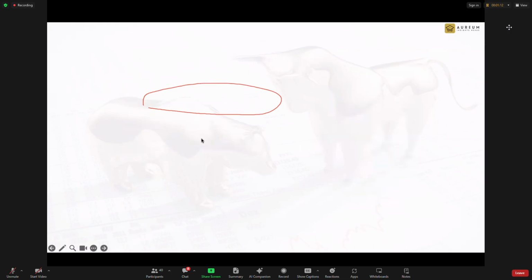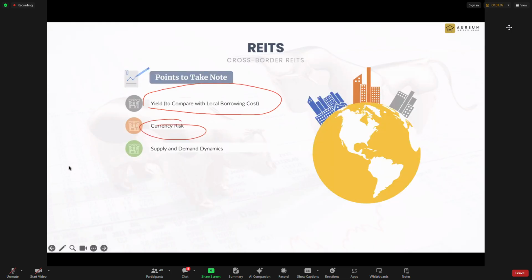One of the key risks is currency risk. So that is something you need to think about. If you buy those listed in the US, they pay you in USD, and you have to buy in USD. So we are exposed to currency risk. What happens if USD drops against Singapore dollars? They tell you they can give you a 7.5 dividend yield, but that's in US dollar terms, and you are taking it in Singapore dollars. How can they ensure that USD will not go down against the Singapore dollar? Nobody can ensure that. So we are taking that type of risk, and thus you need to demand a higher return.